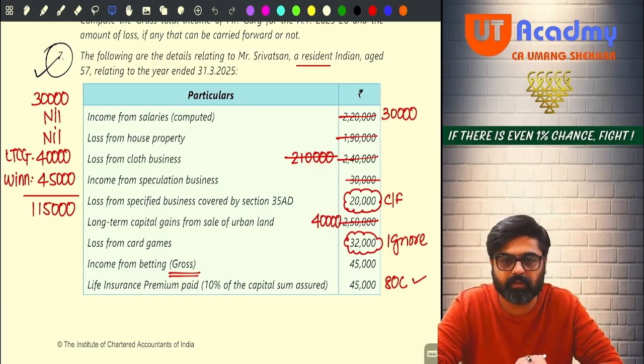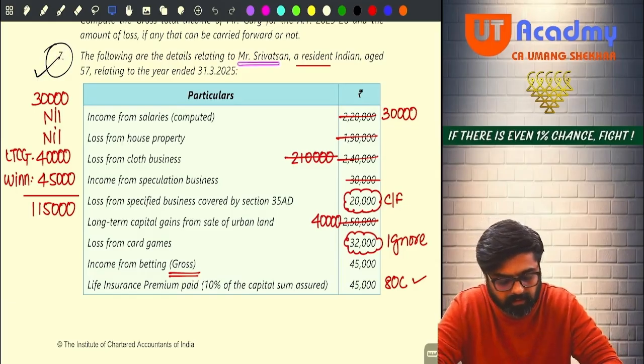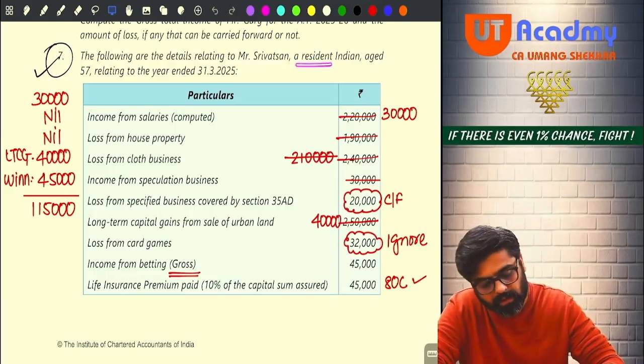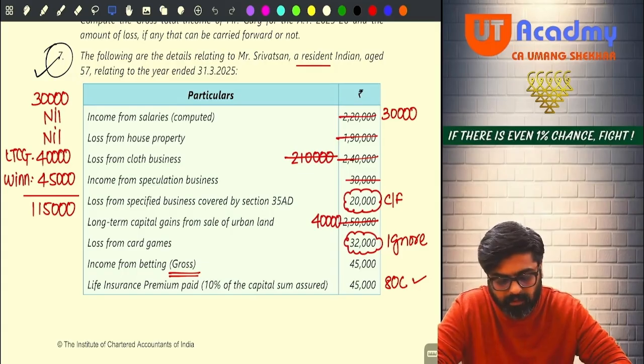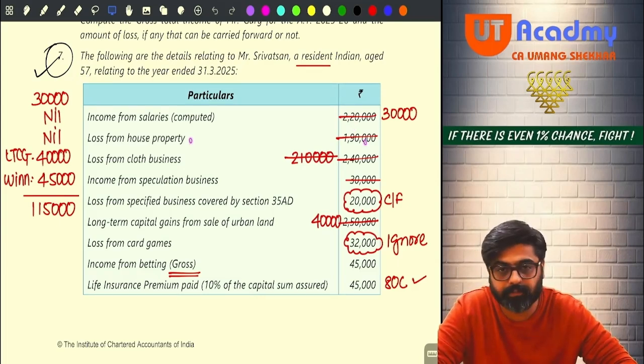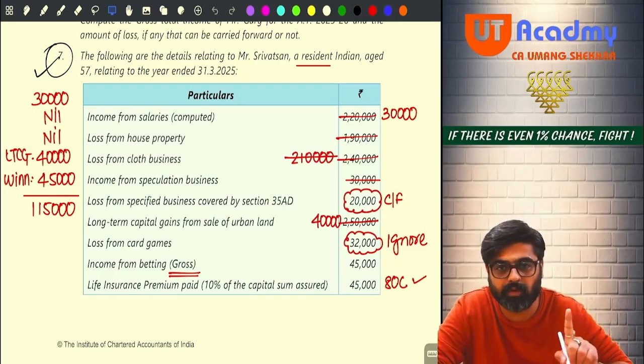Question number 7 we are solving. Following are the details relating to Mr. Srivatsan, a resident Indian, aged 57, relating to year ended 31st March 2025. Income from salary given 2,20,000. Loss from house property given 1,90,000. So can you set off the house property loss against salary income? Yes, if 115BAC is not followed.